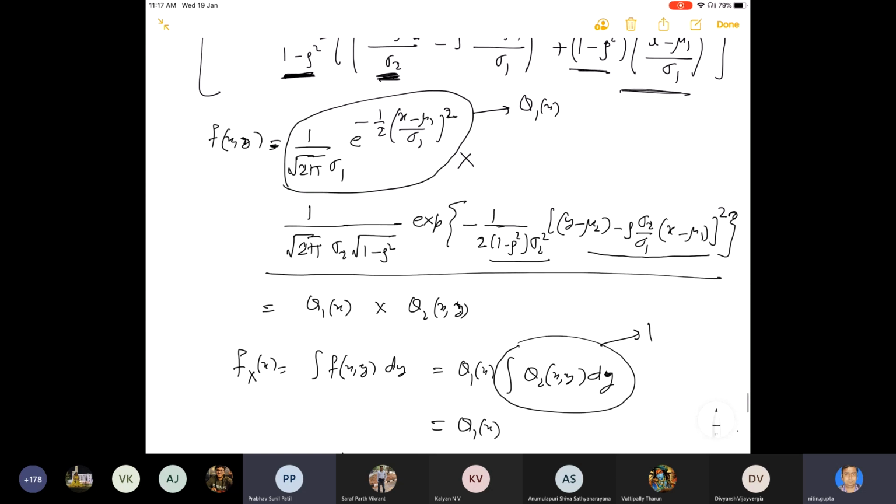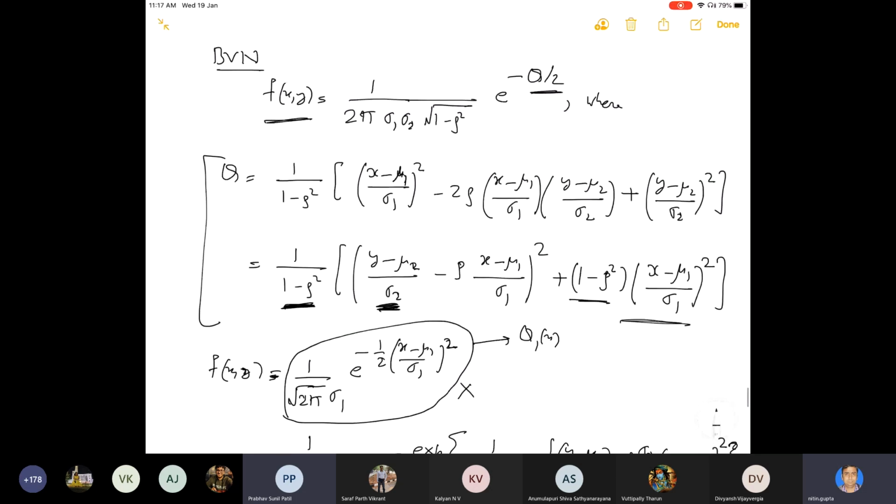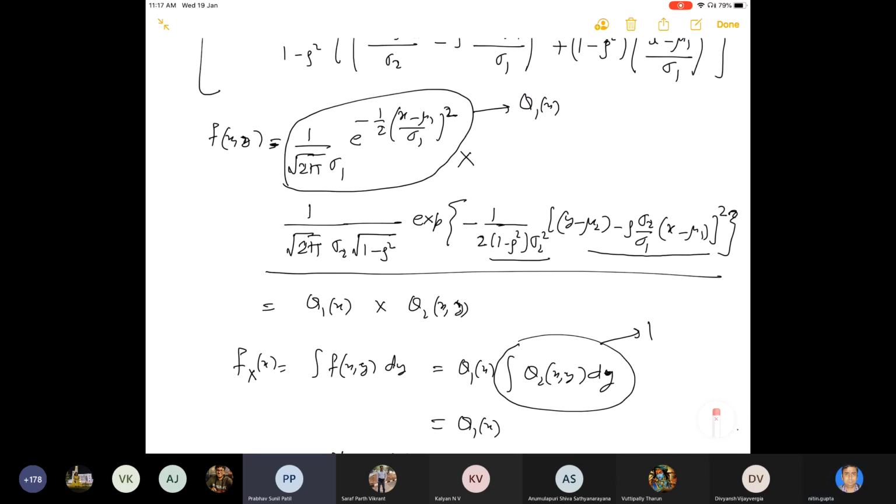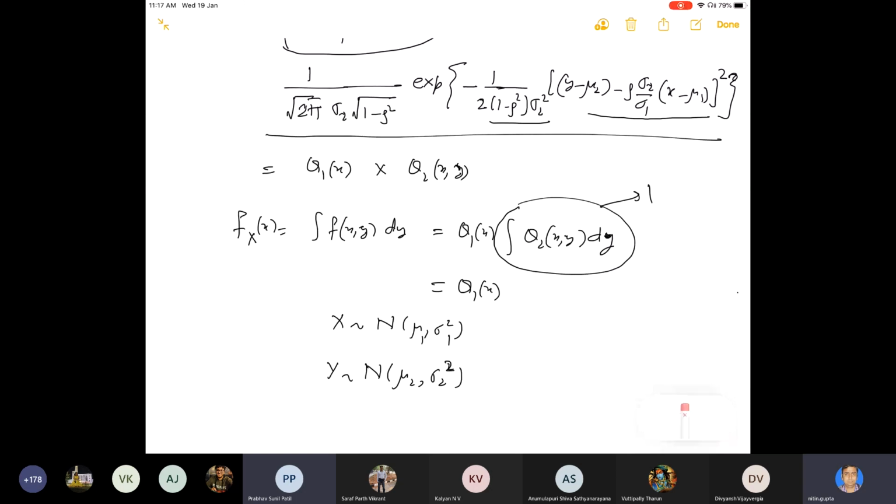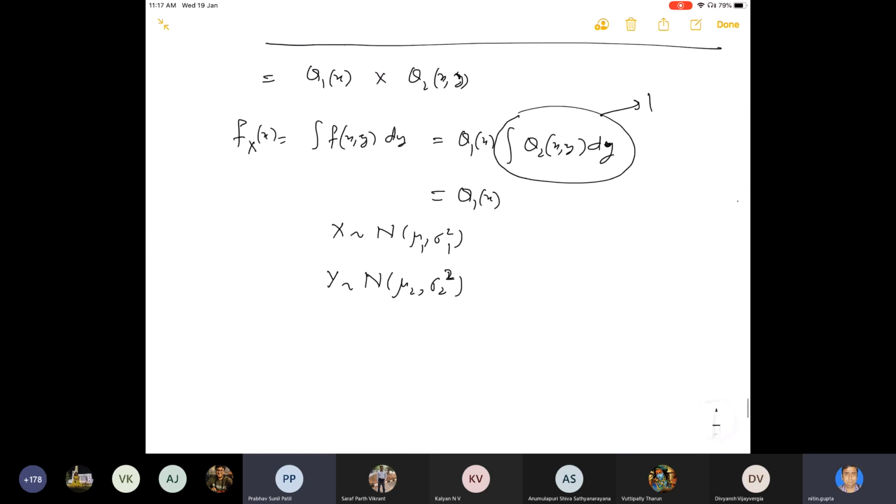You will first write down x minus mu1 upon sigma 1, minus rho y minus mu2 upon sigma 2. This quantity you change, and then in the same fashion you will continue and you will get the answer: y is normal mu2, sigma 2 square.